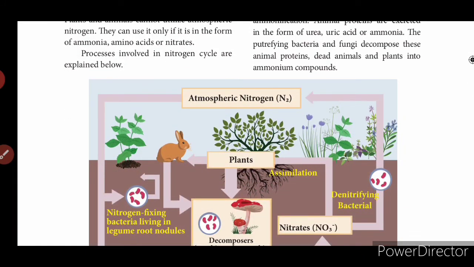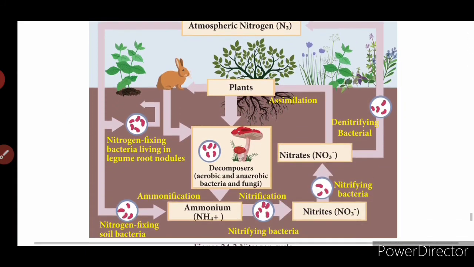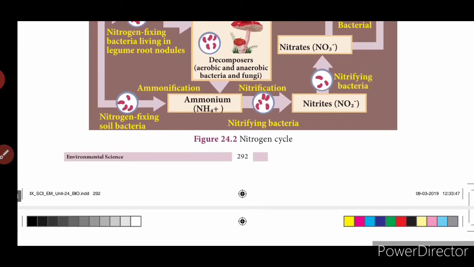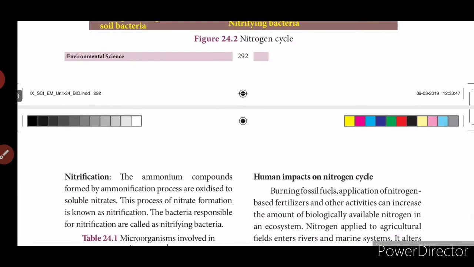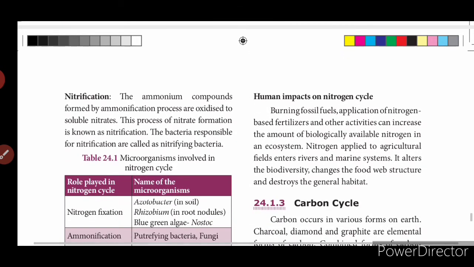Nitrogen applied to agricultural fields enters rivers and marine systems, altering biodiversity, changing food web structure and destroying habitats.